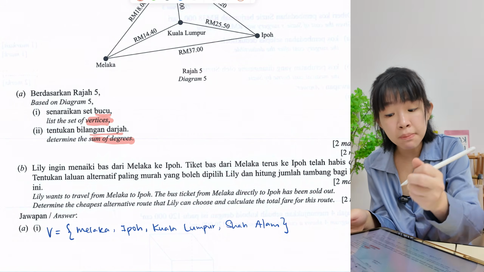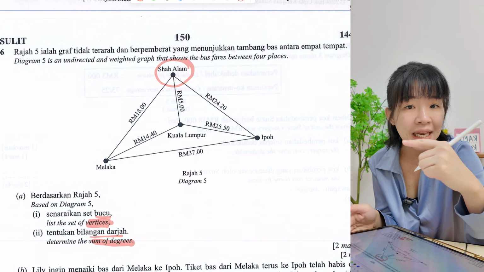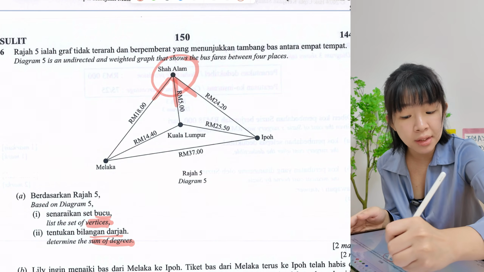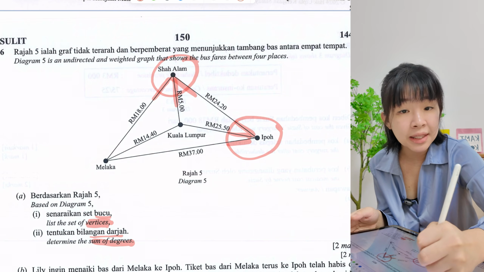Okay, next, determine the sum of degree, bilangan darjah. So sum of degree means, okay, degree is, let's say look at this vertex. How many lines join to it? How many connections? 1, 2, 3. So we say that this has 3 degree, 3 darjah. So this one 1, 2, 3, 3 darjah.